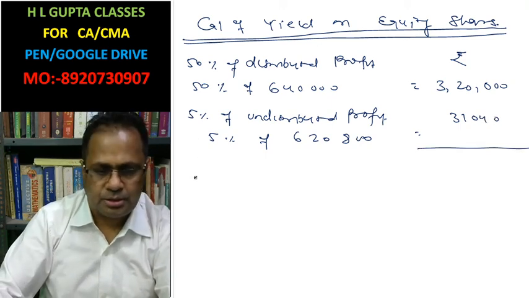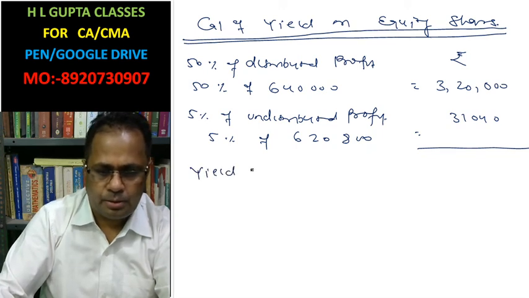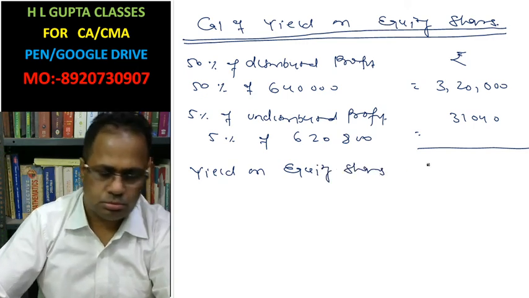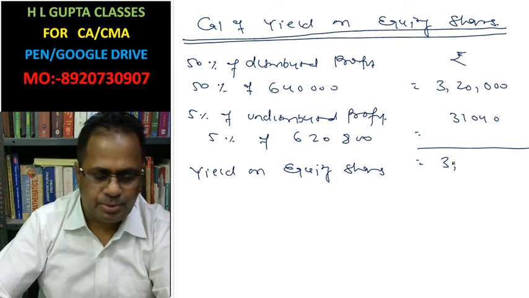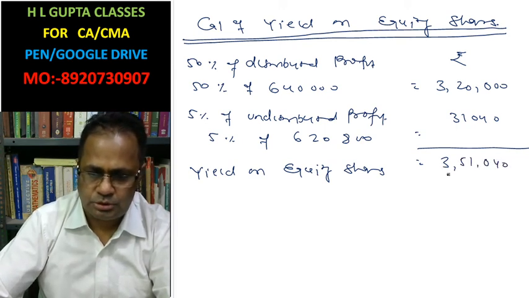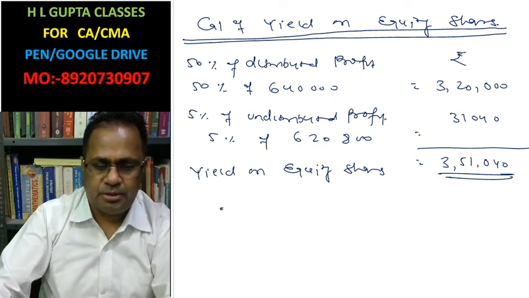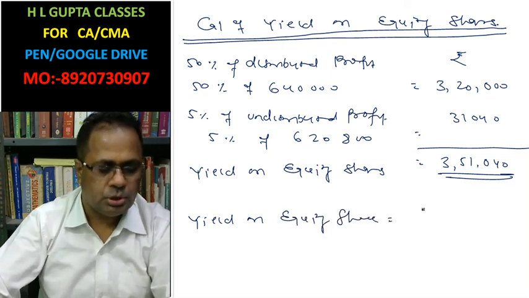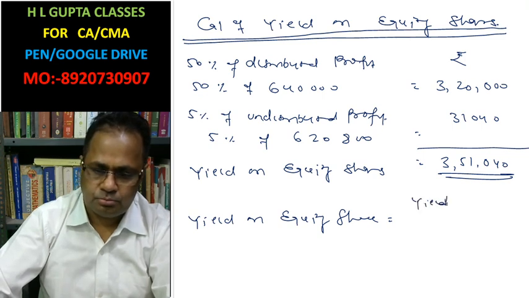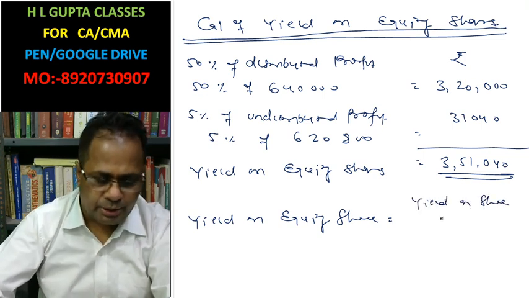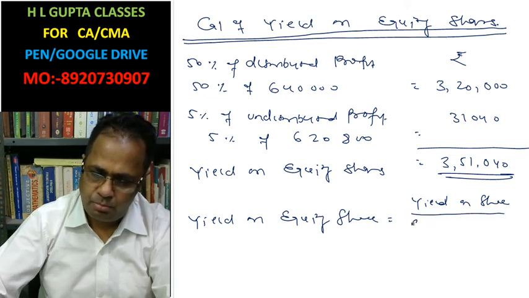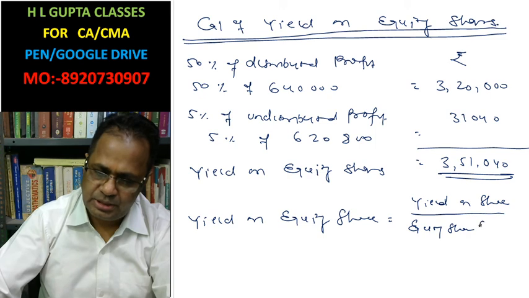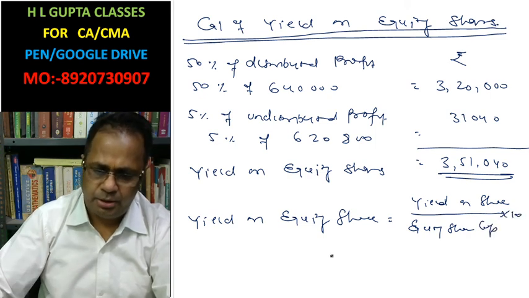Yield on equity share: 3,51,040. Yield on equity share is equal to this amount divided by equity share capital, into 100.